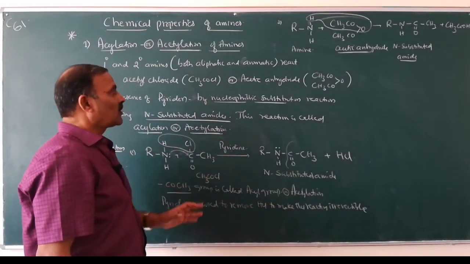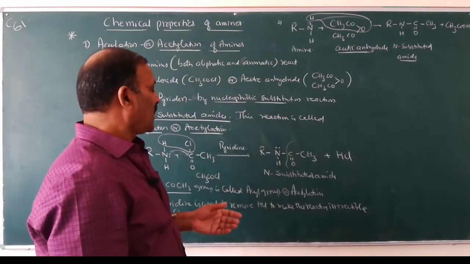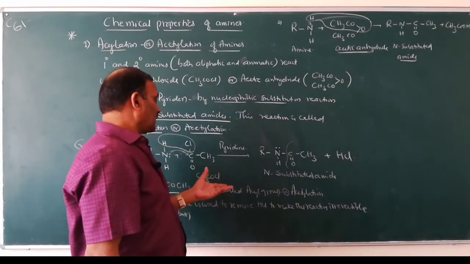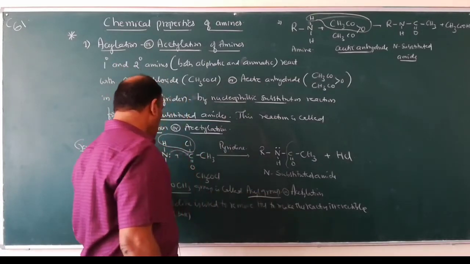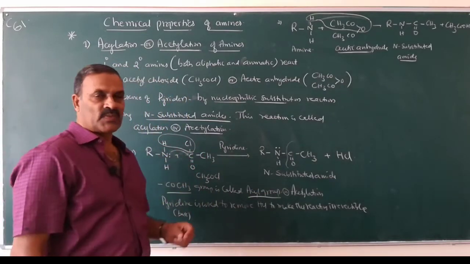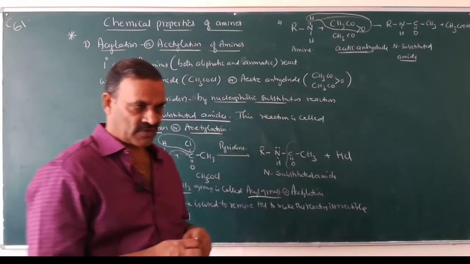Both acetyl chloride and acetic anhydride are the species which supply the acyl group, COCH3 group. So this is known as acetylation.